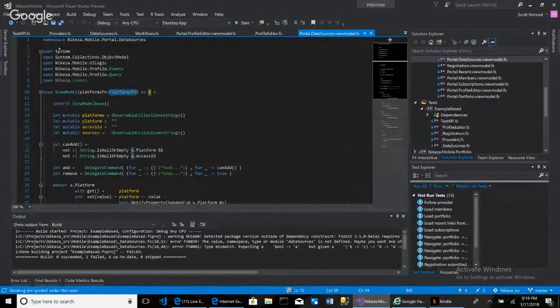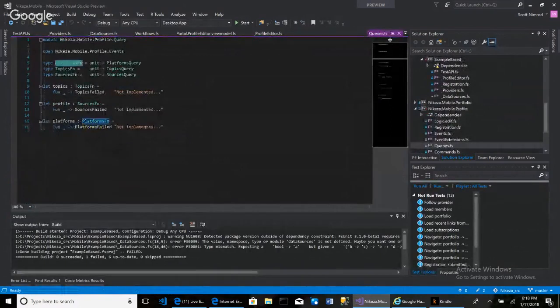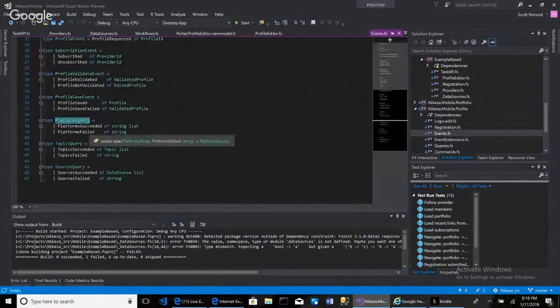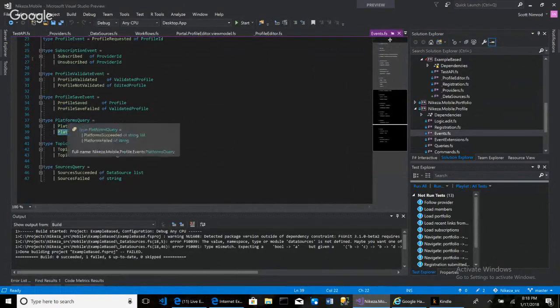Platforms function, if I go to the definition, takes the unit and returns a platforms query. And that platforms query is really representing an event of platforms succeeded or platforms failed. People argue that this should be a type Result of OK and Error. I get it. But I don't think there's really a difference, right? The difference is that I wouldn't have to write out this code right here. That's the difference.